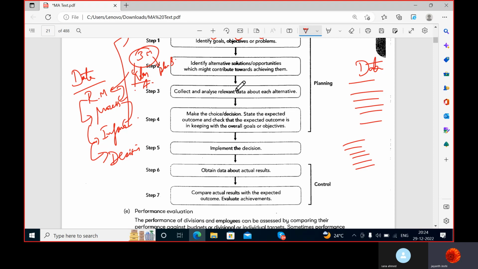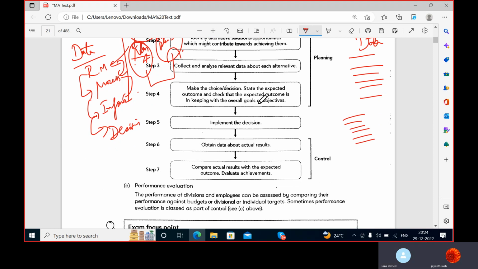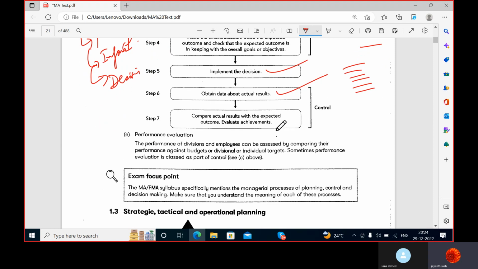Then collect and analyze relevant data about each alternative. So I will collect data about this alternative and this alternative. Then based upon that, I will finalize which alternative to select. So I'll select it, and then I'll implement it. That becomes my decision. Then I'll wait for my results, and then I'll compare my actual results with the expected outcome. See, I always expect something, and I expected 10% returns. I got 12%. I'll be happy or not? Yes, sir. That's it.